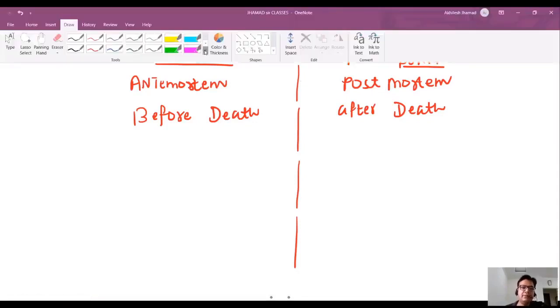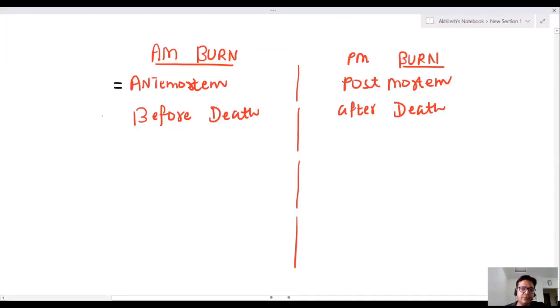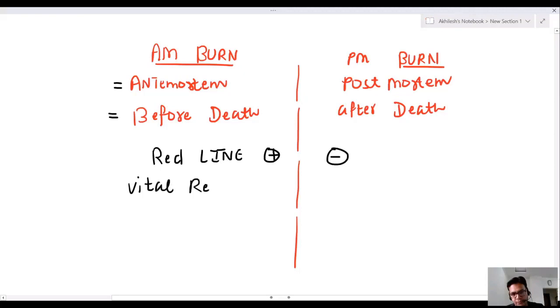Now, antemortem burn is before death, postmortem burn is after death. If it is before death, the red line and inflammation line are present; in postmortem they are absent. Vital reaction is present in antemortem, absent in postmortem.